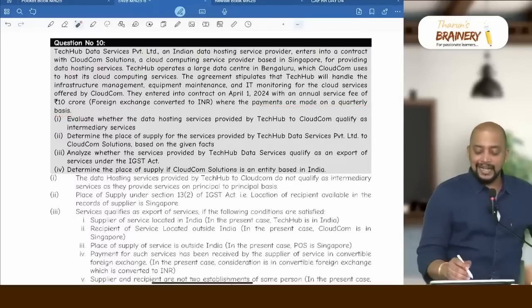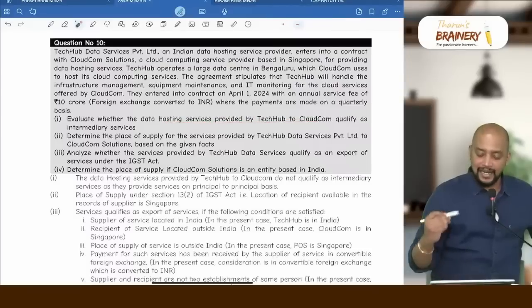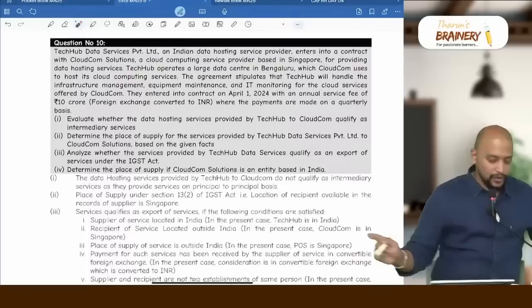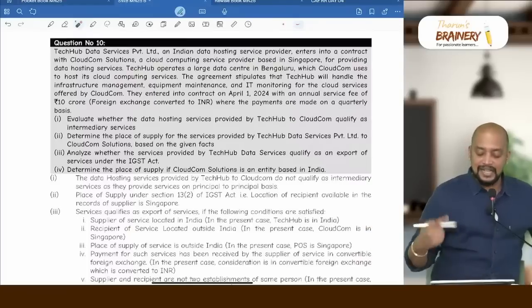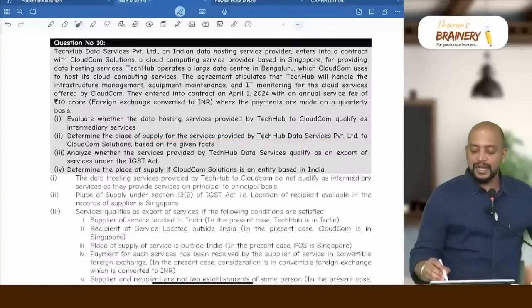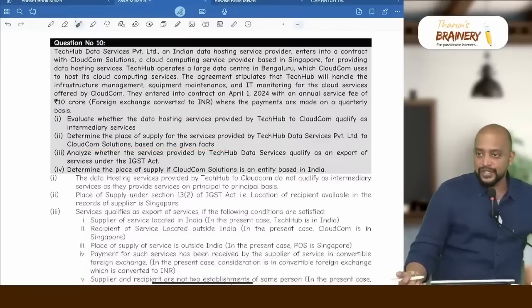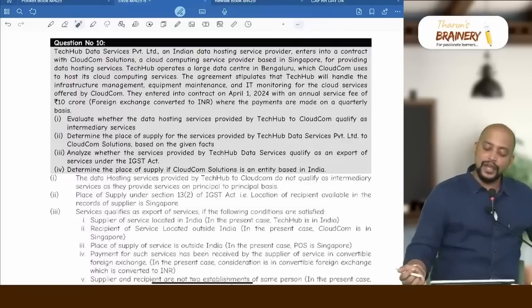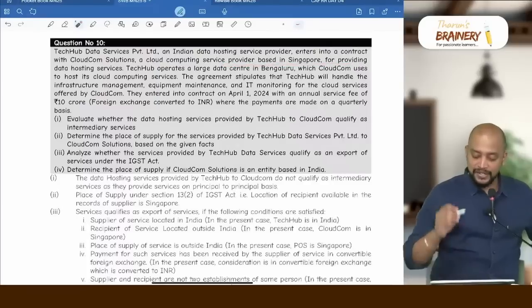Evaluate whether the data hosting services provided by Tech Hub to Cloudcom qualify as intermediary services. No, it is not intermediary services, as the contract is on principal to principal basis. Determine the place of supply for service provided by Tech Hub to Cloudcom based on the given facts. So what will be taken? We need to apply general provisions, and location of recipient should be taken as place of supply. What is the location of recipient? So Singapore will be taken as the place of supply.